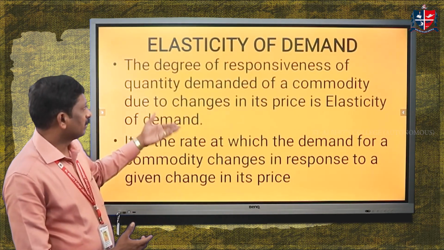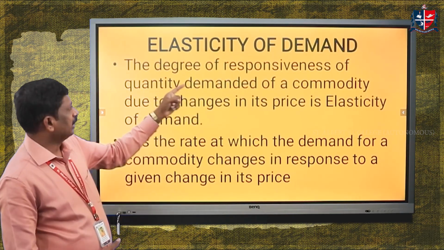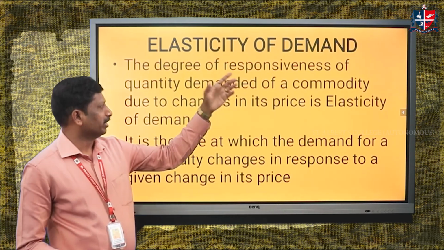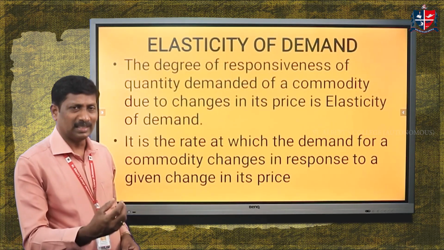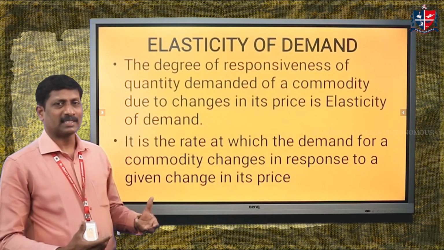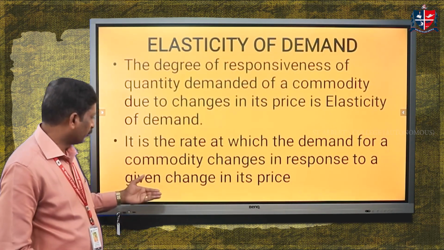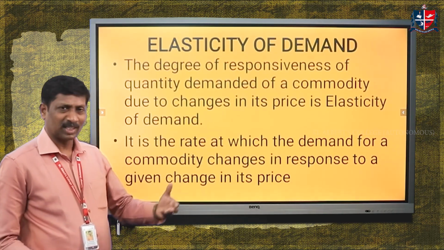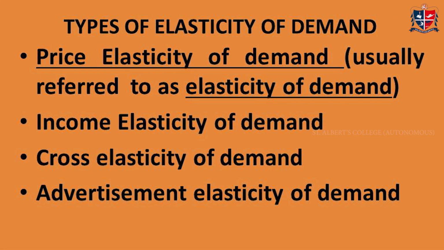So let me explain the meaning of the term elastic demand again. The degree of responsiveness of quantity demanded of a commodity due to a change in its price is termed price elasticity of demand. It is the rate at which the demand for a commodity changes in response to a change in its price.